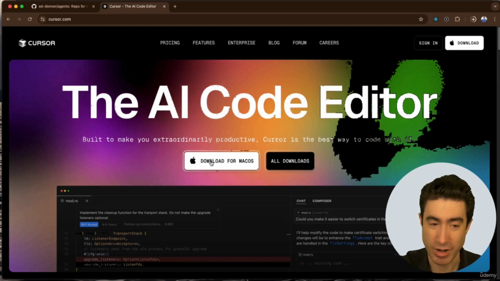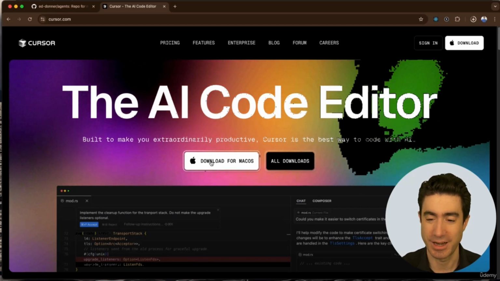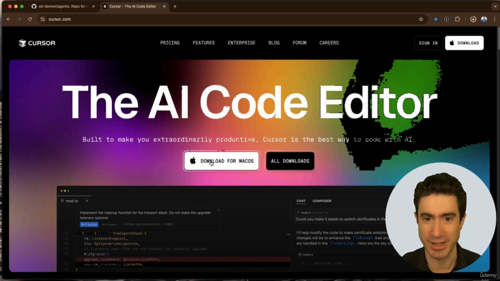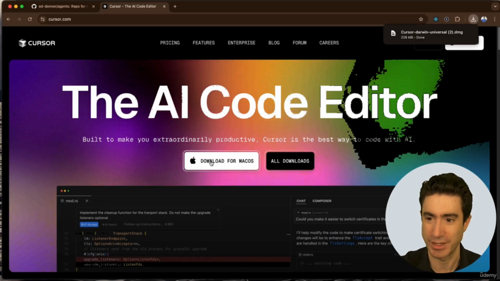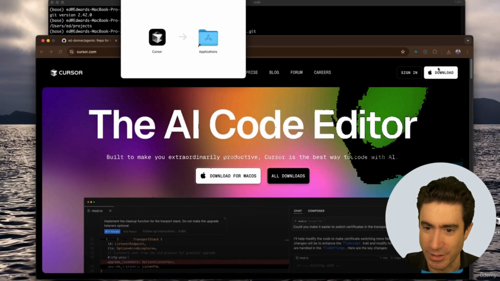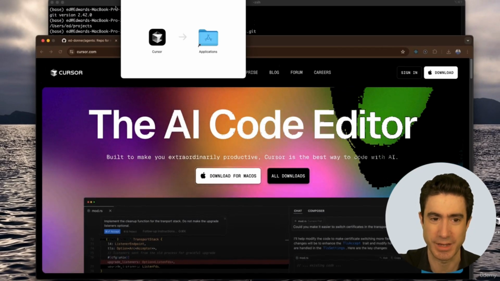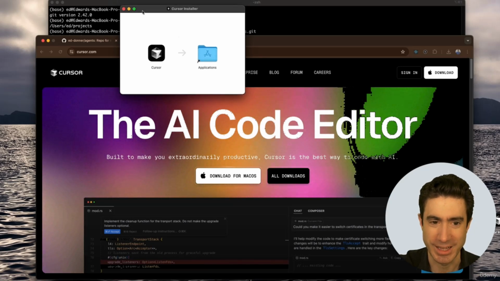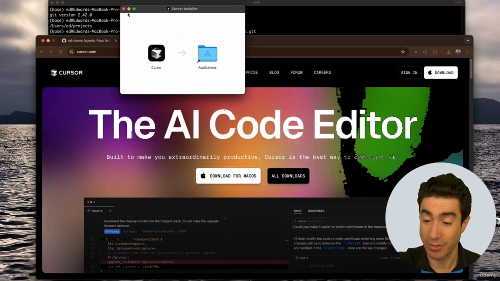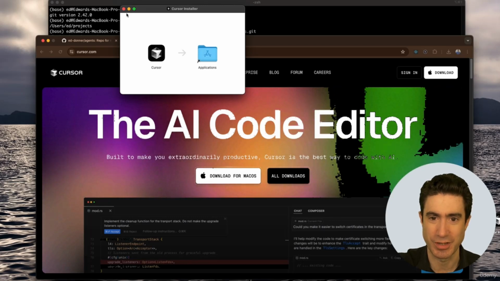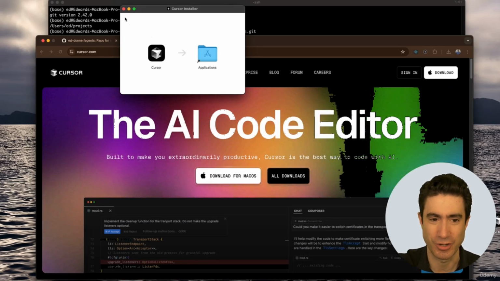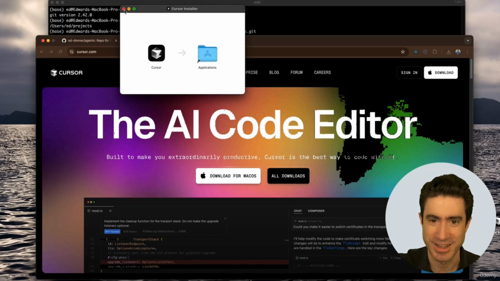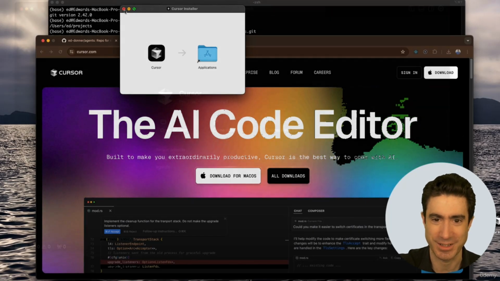I then run that installer and it asks me a couple of questions. I log in and then it installs it. I'm sure you are used to these things. You then drag and drop into applications and you open that up and it will install it. Easy peasy. I selected all of the default setup instructions, nothing special at all. And then you should launch it and you should be in Cursor. And that is where we will go next.